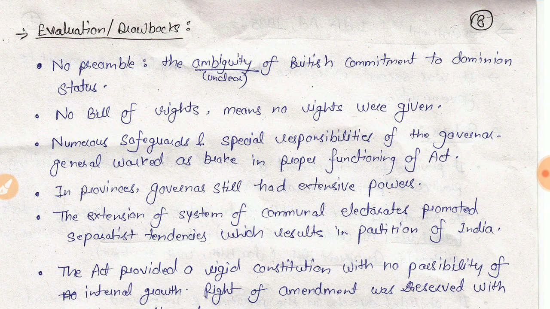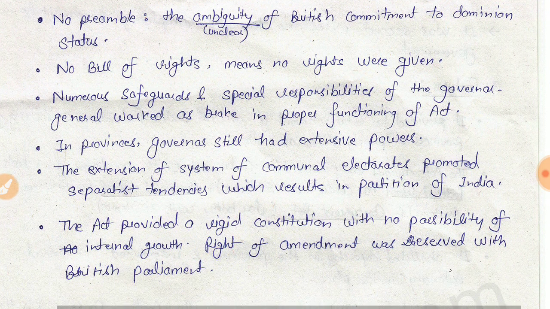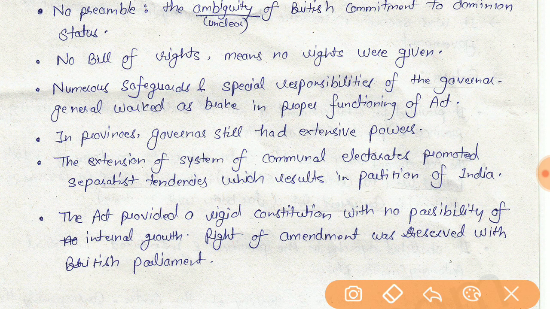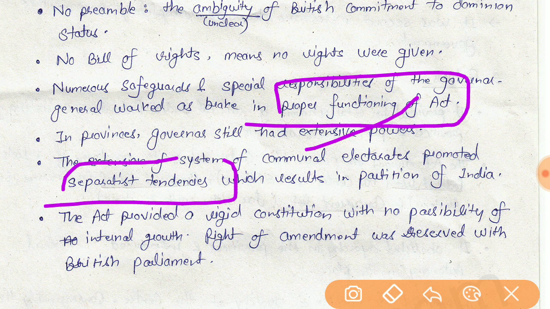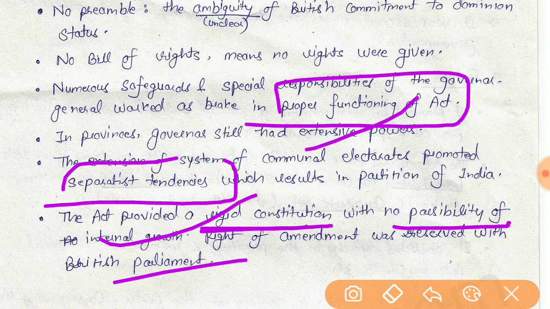The drawbacks of this act are: there was no Bill of Rights, or no rights were given, and numerous safeguards and special responsibilities of the Governor General worked as a brake in the proper functioning of the act, and the governor still had extensive power. The extension of communal electorates promoted separatist tendencies, which resulted in the partition of India. This act provided a rigid constitution with no possibility of internal growth, and the right of amendment was reserved with the British Parliament.